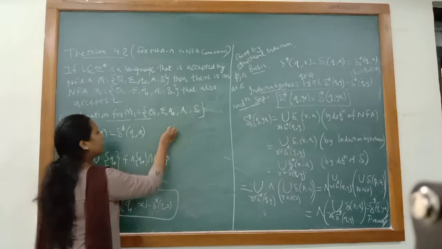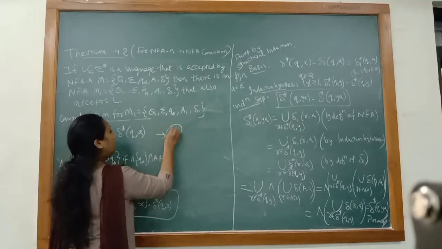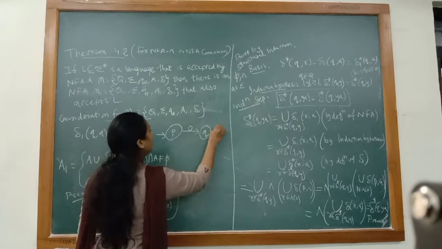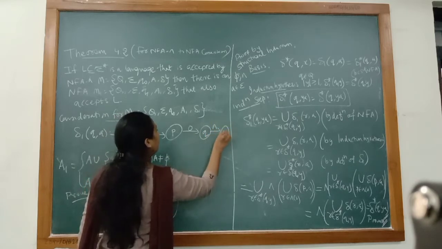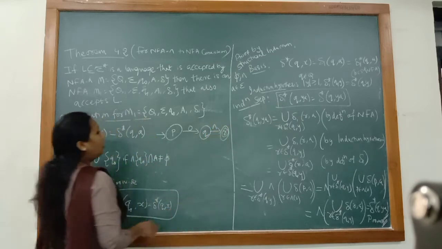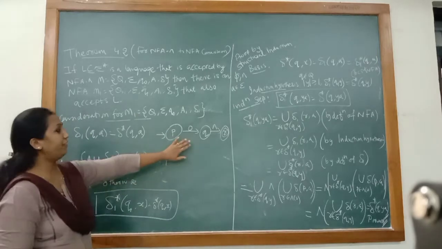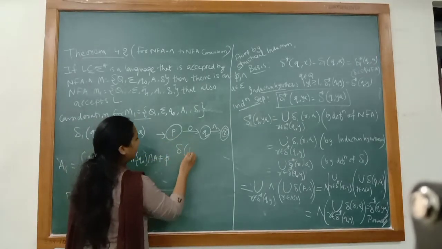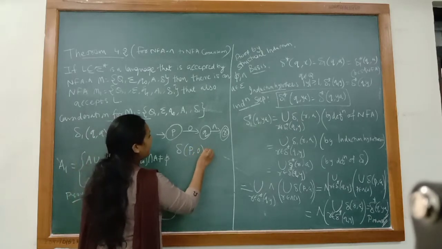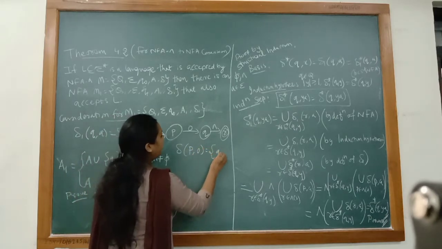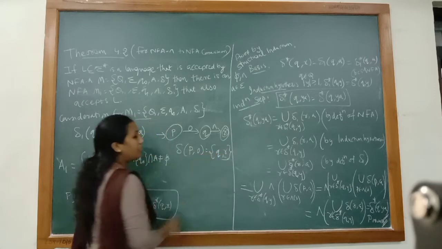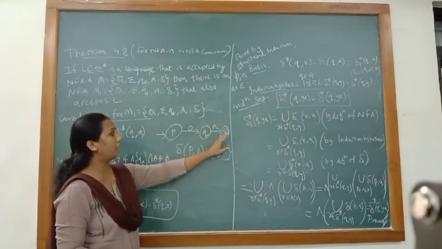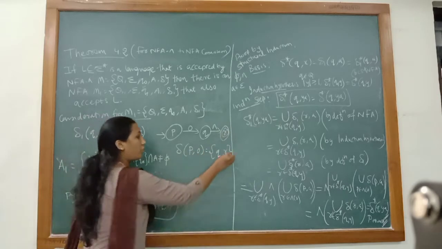Now let's see here. There is a state P to Q. This is the diagram of NFA null. If in state P I receive 0, the non-determinism is here. In which state will the control move? Either it will stay in Q or the control can move to R. So this is a non-determinism.